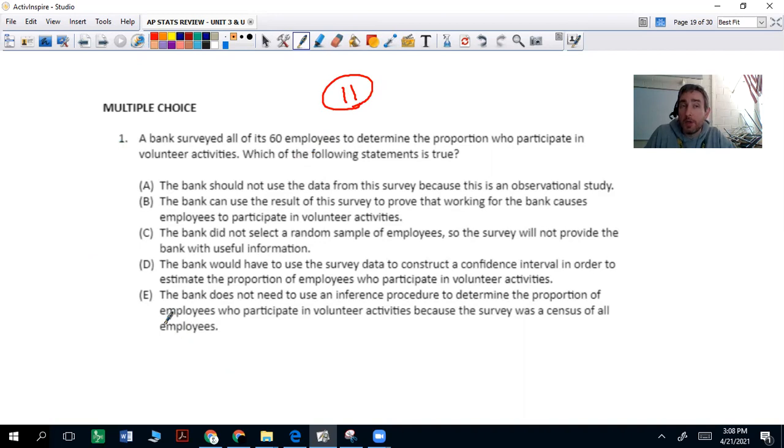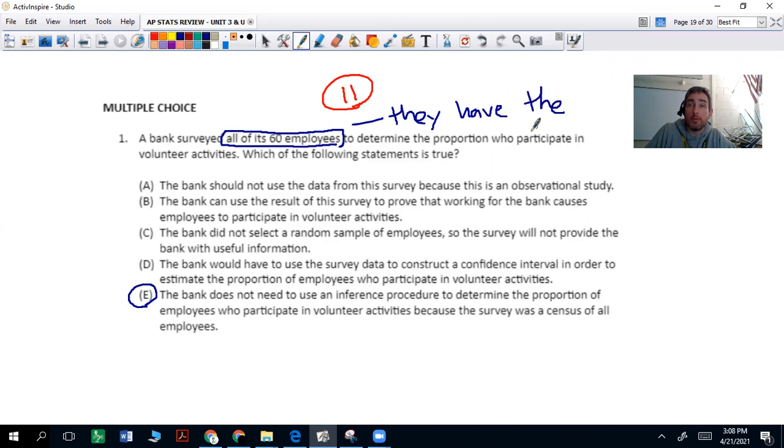The correct answer for this one is E. Look very carefully at the wording of the question. A bank surveyed all of its 60 employees, which means that they have all the data. They have the parameter. They don't have to estimate anything. They have all the data. They know every single answer. So which of the following statements is true?